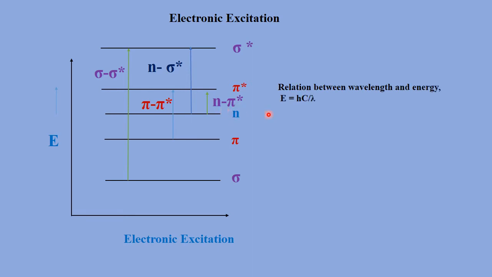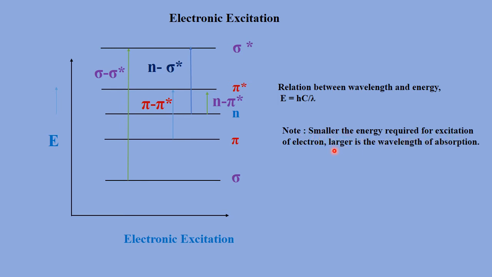So let's see the relation between the wavelength and energy. This equation shows that E is equal to h into c by lambda. Here h is the Planck constant, c is the velocity of light and lambda is the wavelength of radiation. From this relation we can conclude that the energy is inversely proportional to lambda. That is, shorter the wavelength, higher is the energy, and longer the wavelength, lower is the energy. You can note that smaller the energy required for excitation of an electron, larger is the wavelength of absorption.